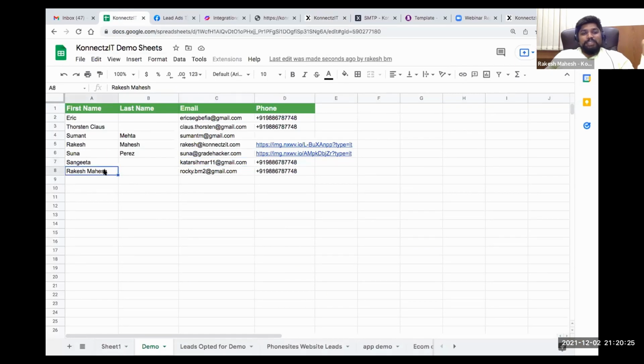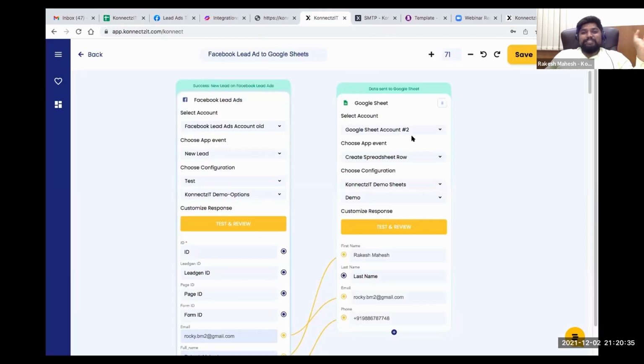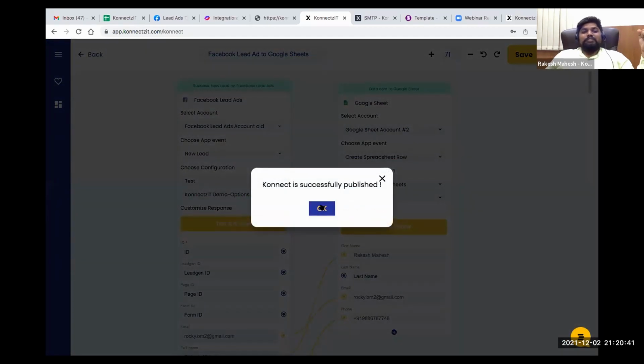Once you go here, you will be able to see the name in the name column, email in the email column, and the phone number in the phone number column. That's it, guys. I think it is very easy. You can let me know. Just hit on publish your connect. So the connect will be published successfully.